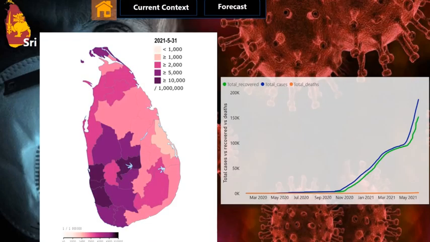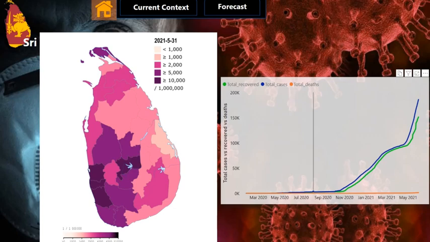Okay, now we focus on the current situation in Sri Lanka. We all know that the COVID-19 situation was somewhat controlled until April in the year 2021. But at the beginning of the New Year festival, people visited their neighbors and travelled all over the country. That is the point when the cases of COVID-19 increased. We can see in this figure of Sri Lanka that COVID-19 spread mostly district-wise. The Western province and the Central province have the most spread of the virus in the country.